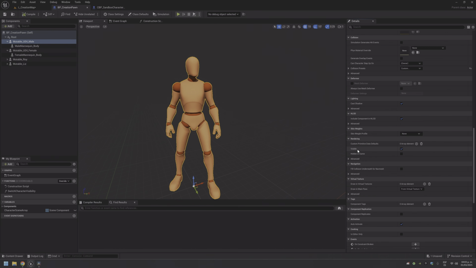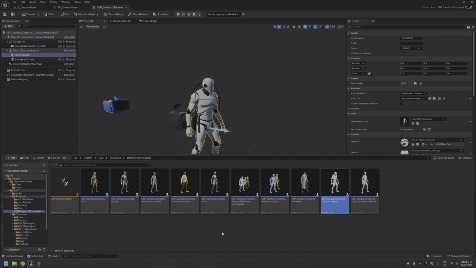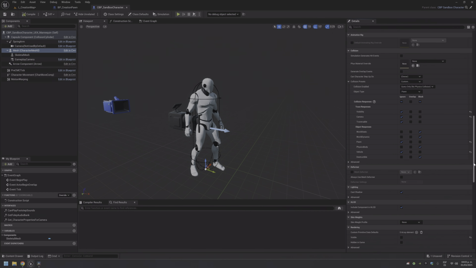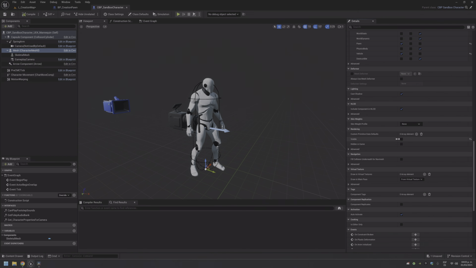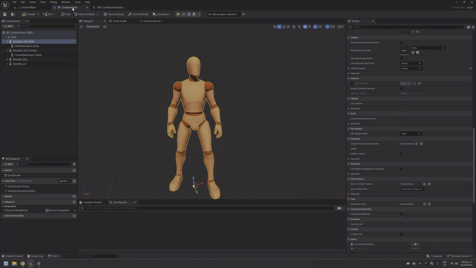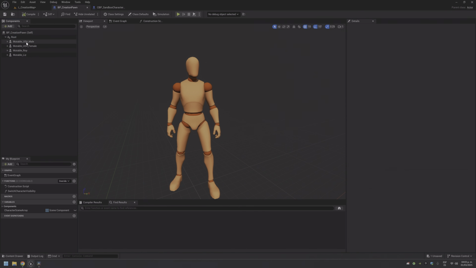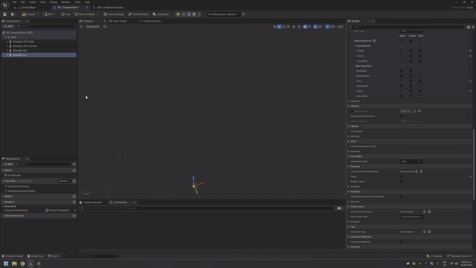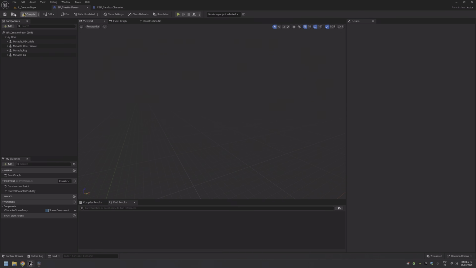Next step is to hide the mesh. So for example, over here, if you go to any of these, you can see that the original mesh, the one that has the UFN mannequin, is actually hidden. Okay, it's not visible. So we will replicate that. So let's hide all the 4 that we have here. There, you shouldn't see anything.